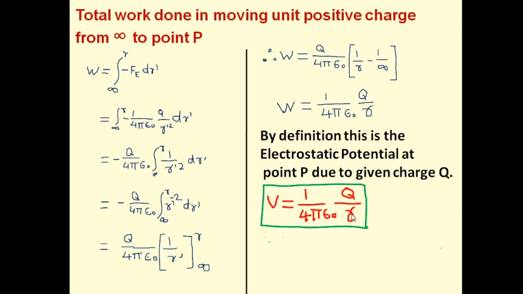How does V depend on R? V is inversely proportional to R. That is the reason why when we move away from the given charge configuration there will be a fall in potential, right? As we go farther away, the electrostatic potential falls, and finally it becomes zero.